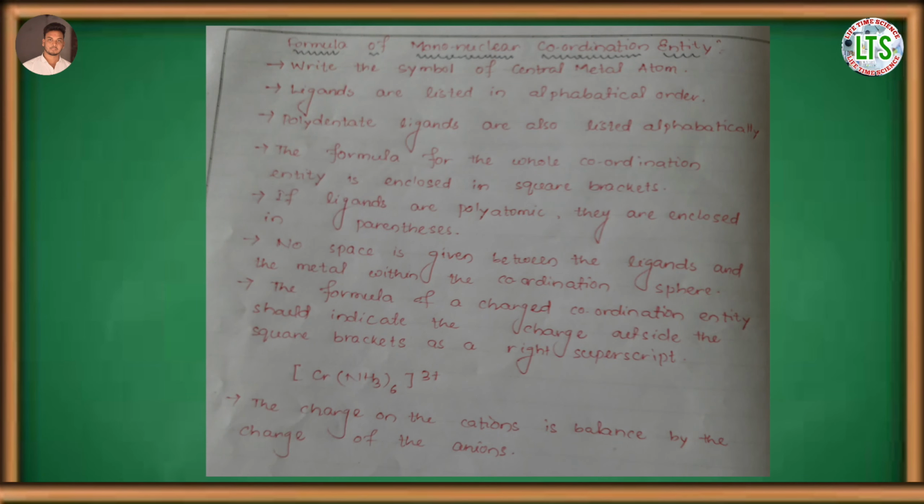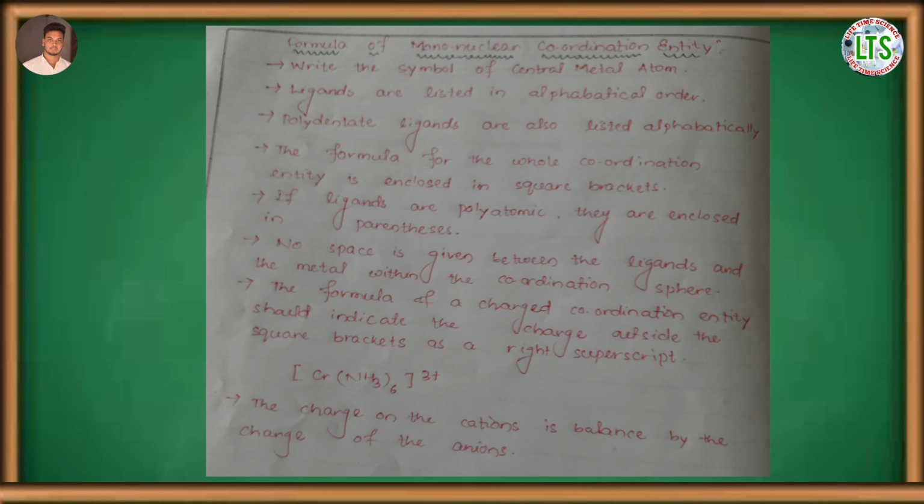Now steps for writing the formula of mononuclear coordination entity. First step is write the symbol of central metal atom. Second is ligands are listed in alphabetical order. Thirdly, polydentate ligands are also listed in alphabetical order.